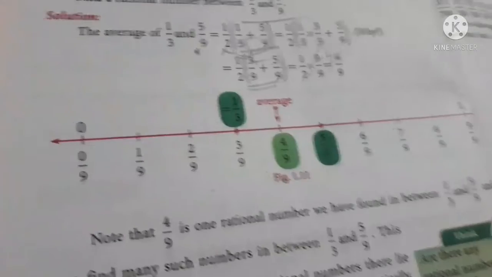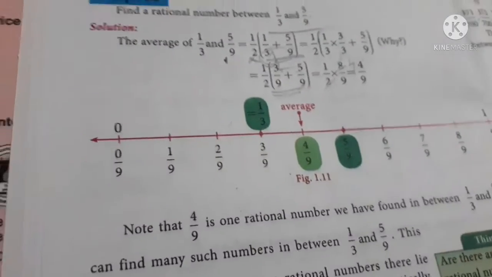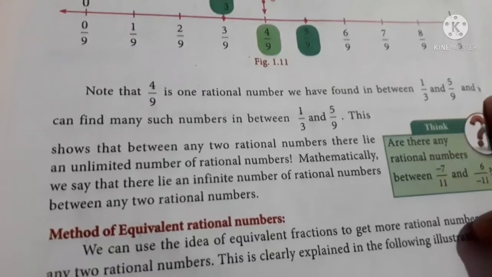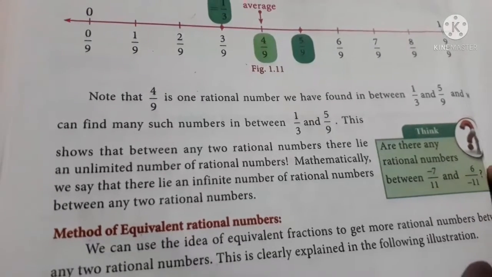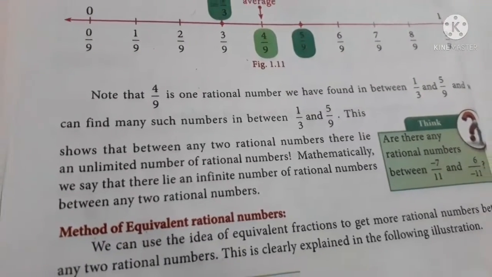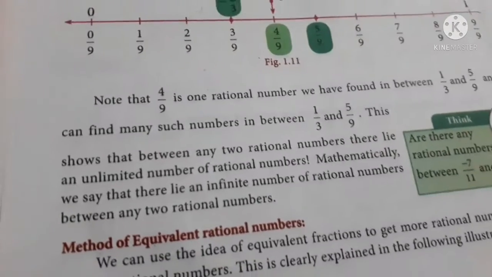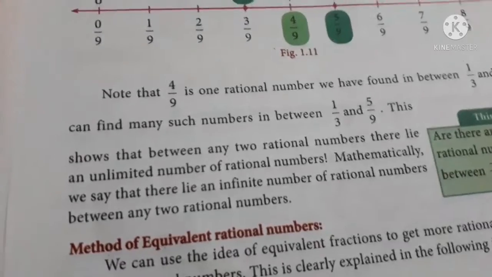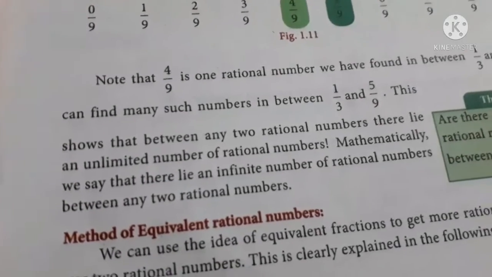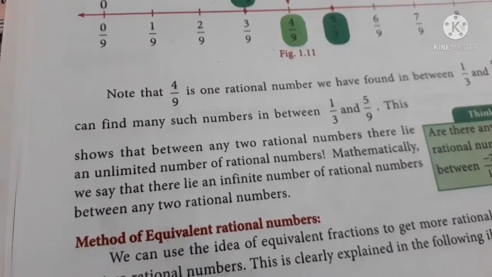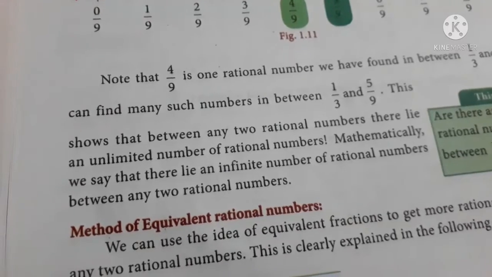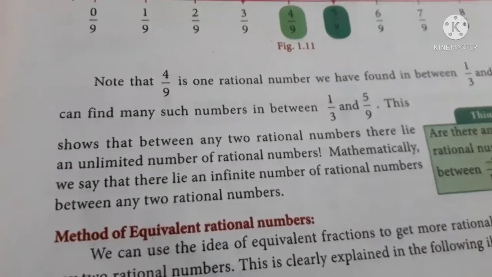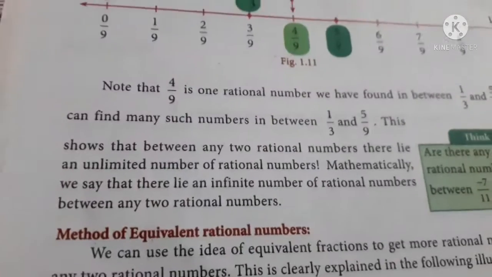So what is the average here? 4 by 9. Okay. Note that 4 by 9 is one of the rational numbers we can find between 1 by 3 and 5 by 9. And also we can find many such numbers in between 1 by 3 and 5 by 9. So this shows that between any two rational numbers there lies an unlimited number of rational numbers. Mathematically, we say that there lie an infinite number of rational numbers between any two rational numbers. Okay, there are infinite rational numbers.